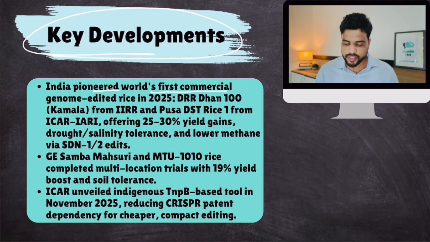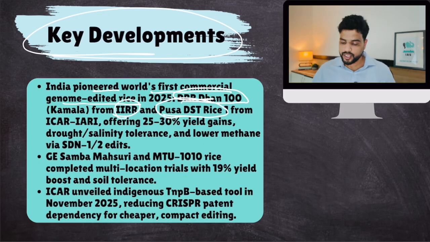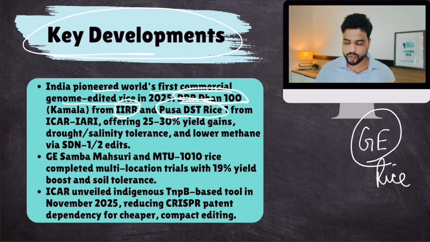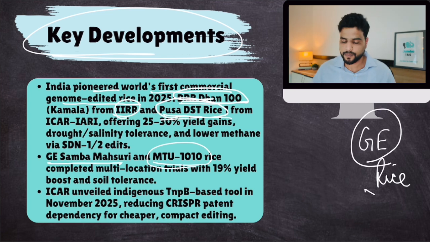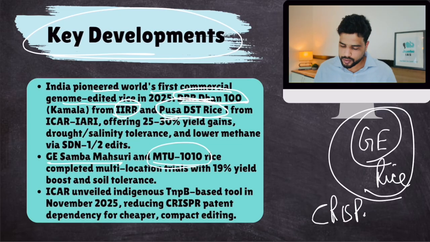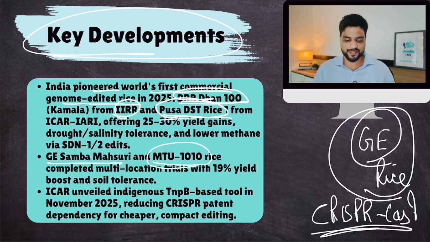Now, key developments recently with respect to GE crops. India pioneered the world's first commercial GE rice, called DRR Dhan 100 from the Indian Institute of Rice Research, and Pusa DST rice. So using gene editing, India produced GE rice. Two types of GE rice, DRR Dhan 100 and Pusa DST3. Then they produced GE Samba Mahsuri, MTU 1010 rice. So different types of rice were produced, which were GE rice. The tool used for this gene editing was CRISPR. We have talked about this, and we will talk about this more.